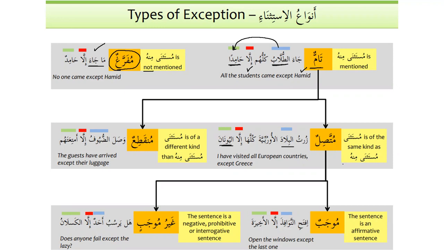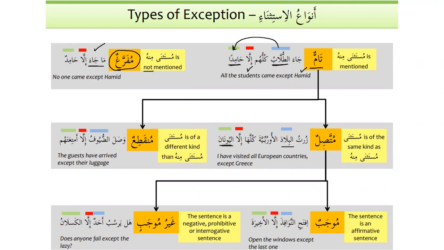So that means that mustathna and mustathna minhu are the same kind. Are you with me, right? So when they are of the same kind, that means that the speech or the kalam is muttasilun.